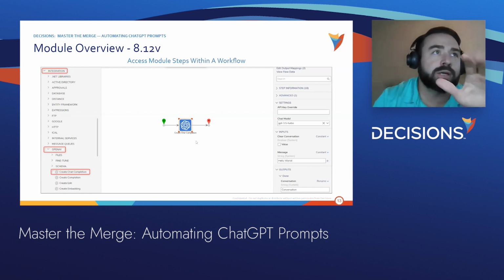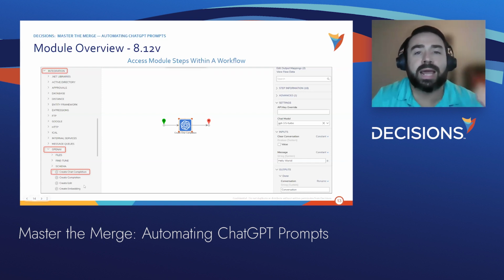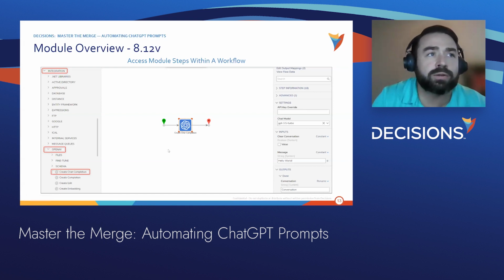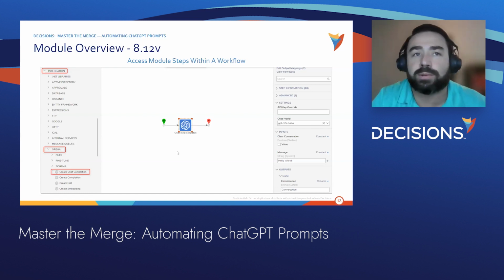This is our workflow designer, and on the left-hand side, you can see our tool library. We have a folder called integration, which you will now have the OpenAI folder, which will contain all the module steps. In this example, we're using the chat completion step. This is typically when you go to ChatGPT online, you would be using the same step, essentially. You're having a conversation, providing a prompt, it'll give you feedback.